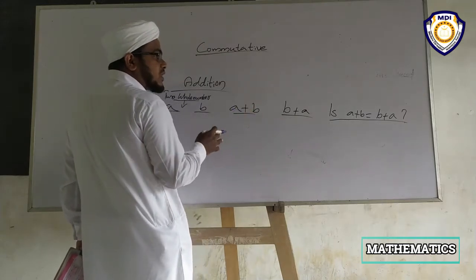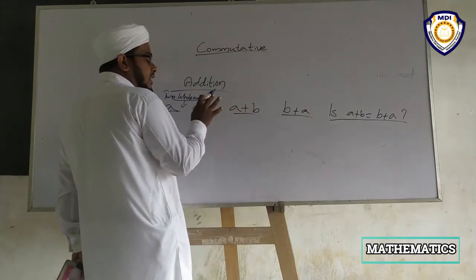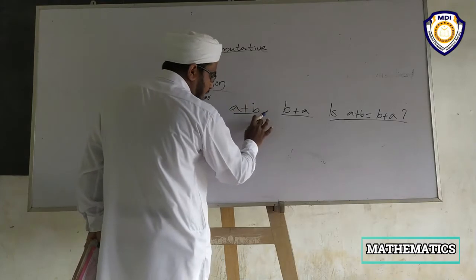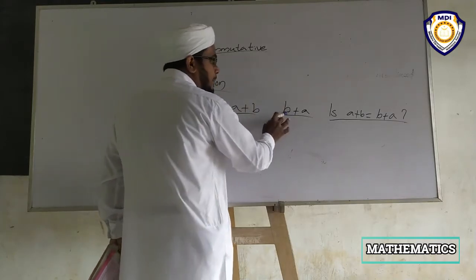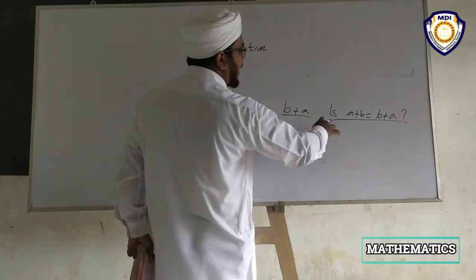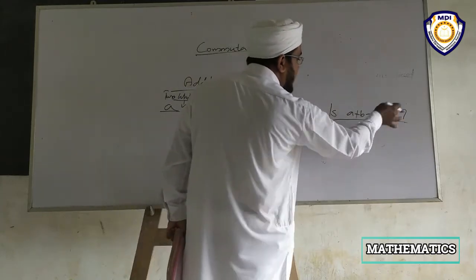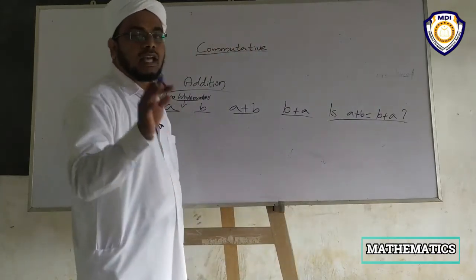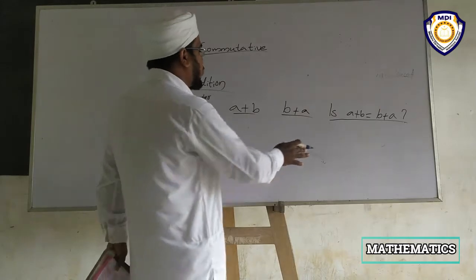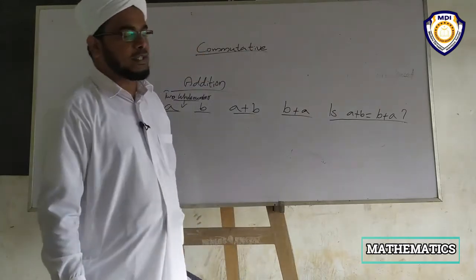Then the addition in B plus A order. Is A plus B equal to B plus A? That is the important question related with the commutative property.